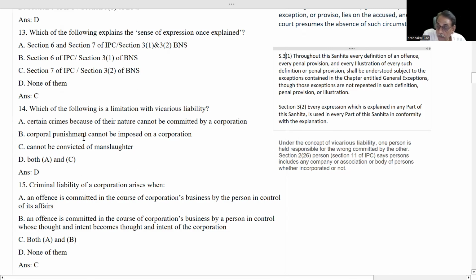Next, B: corporal punishment cannot be imposed on a corporation. Yes, corporal punishment cannot be imposed on it. C: cannot be convicted of manslaughter. Manslaughter, actually, this word is used in the USA. We use murder. A corporation cannot be convicted for murder. A and C are correct. Corporal punishment cannot be imposed on a corporation. It is a wrong thing. It can be imposed.